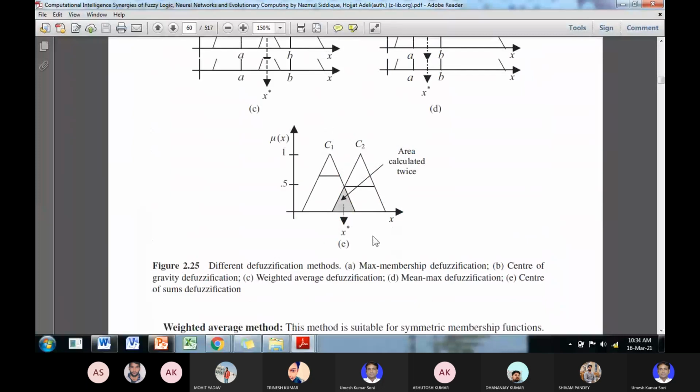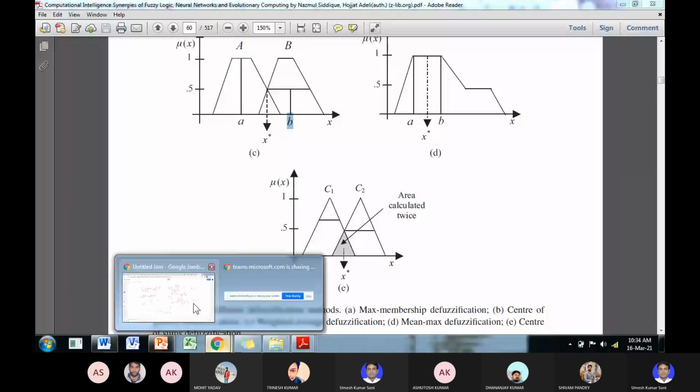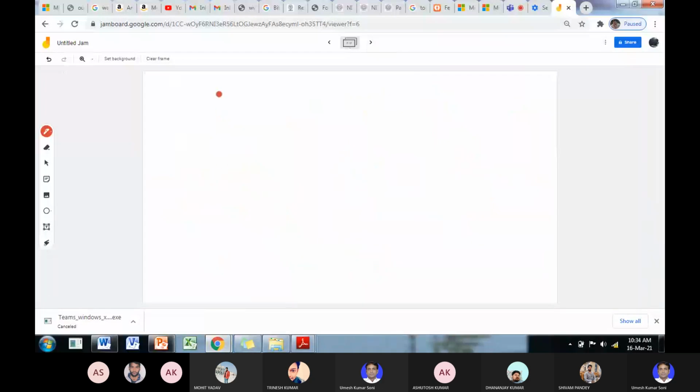Here you see the weighted average. Suppose that at any value, the membership grade is 1. Suppose you have the trapezoidal membership function, and you have the input x fuzzy set a at this point.